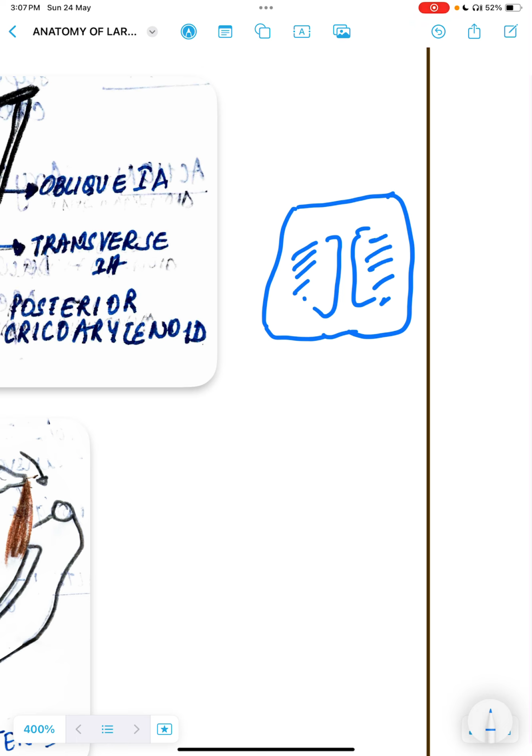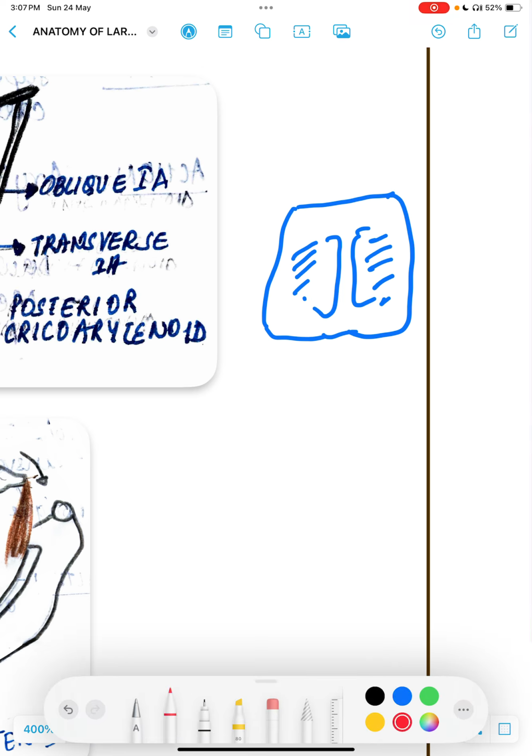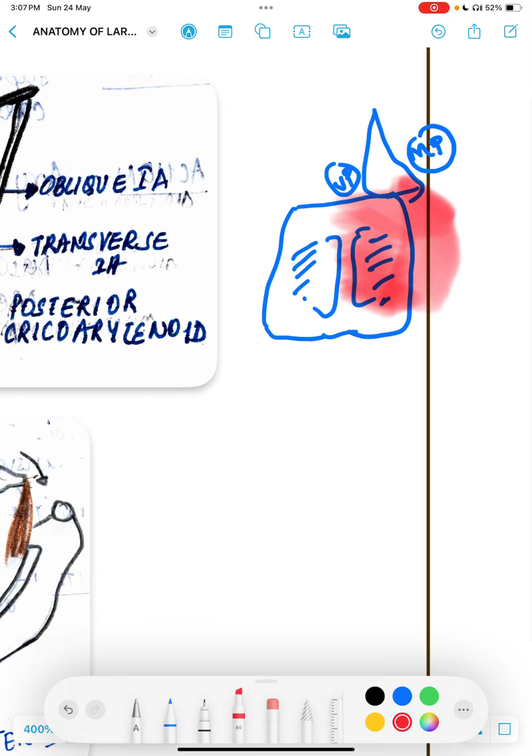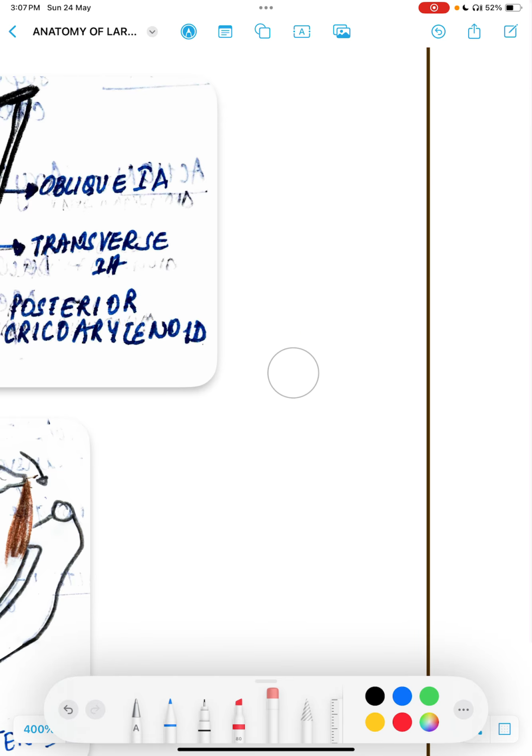So this is the posterior surface and this is the lamella, and again you have the arytenoid sitting on the top. This is the vocal process of the arytenoid and this is the muscular process of the arytenoid, which I have already talked about. This muscle is originating from this posterior lamella and is getting inserted into this portion. Let's make it more clear. I'll just draw a clear picture for you.